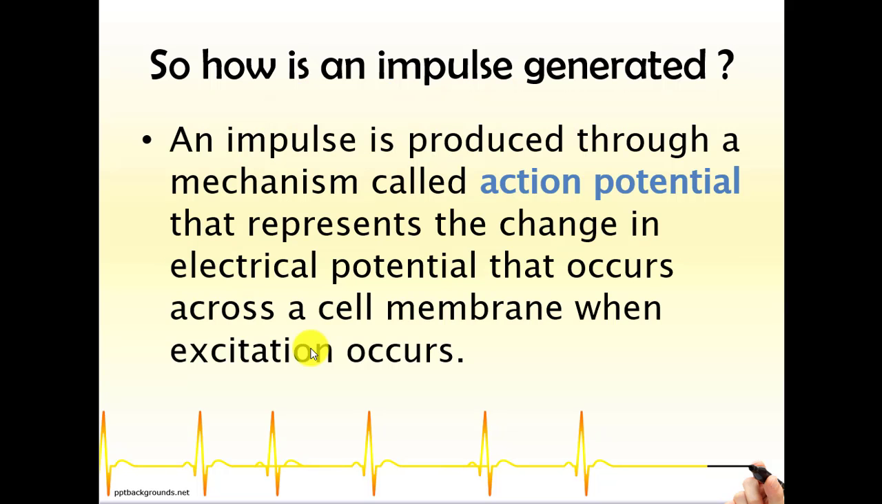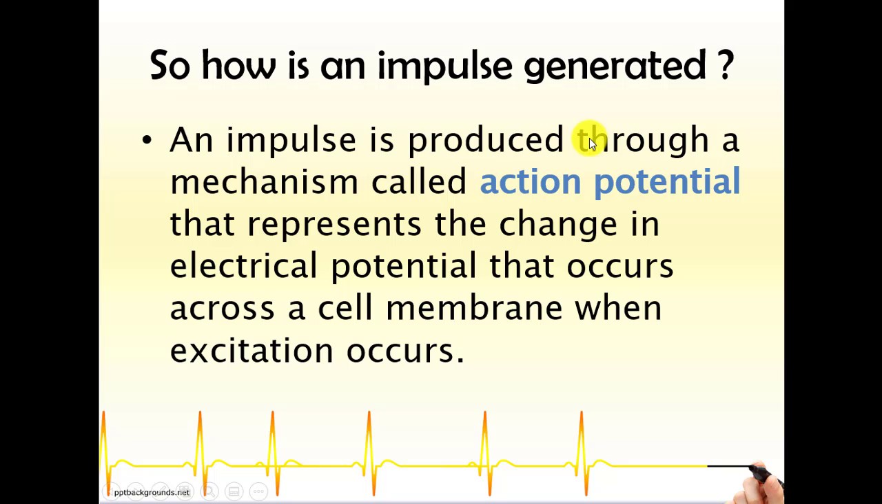I hope you understand this basic definition, and if I move to the next slide, we are going to talk about how an impulse is generated. We have talked about the cardiac conduction system, the basic definition, and a few terms. Now, how is an impulse generated? An impulse is generated through a mechanism called the action potential. This is very important to understand because this lies at the core of the cardiac conduction system.